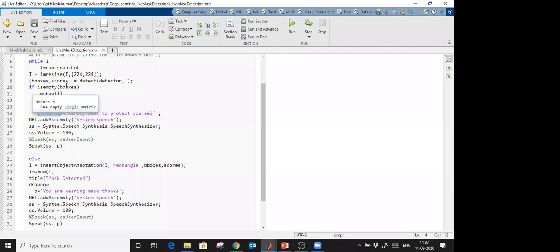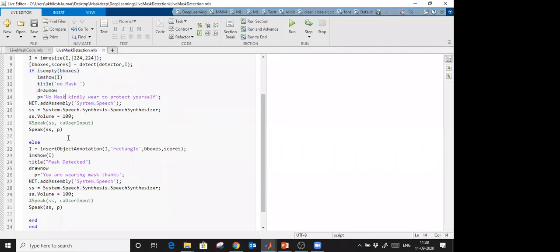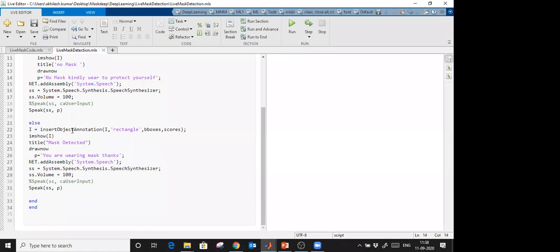If my bounding box is empty, using the detect command, meaning I don't have any bounding box, it means mask is not detected. So it will speak that no mask, kindly wear a mask to protect yourself. Else there is a bounding box. The insert object annotation inserts the bounding box which we got in that image as a rectangle. Further, imshow and drawnow.